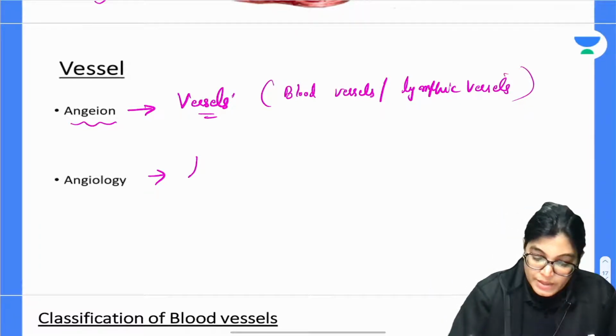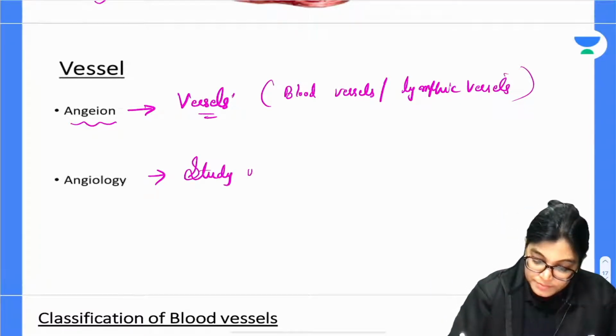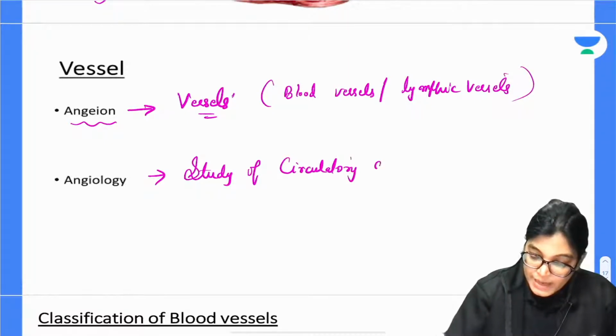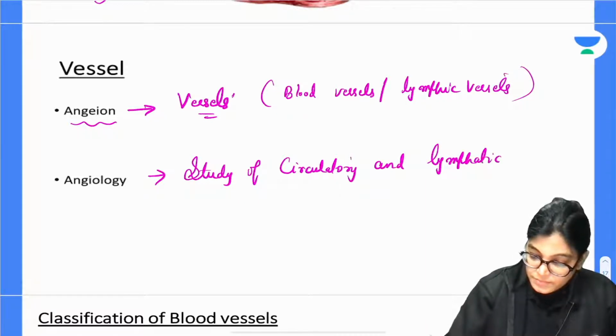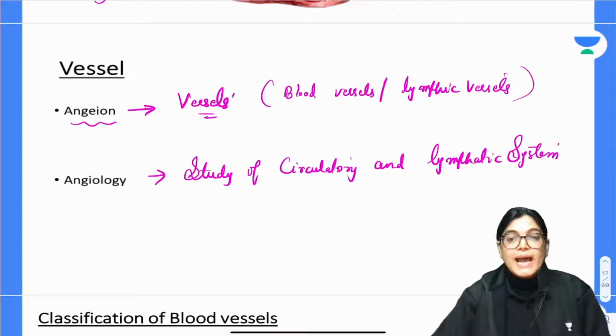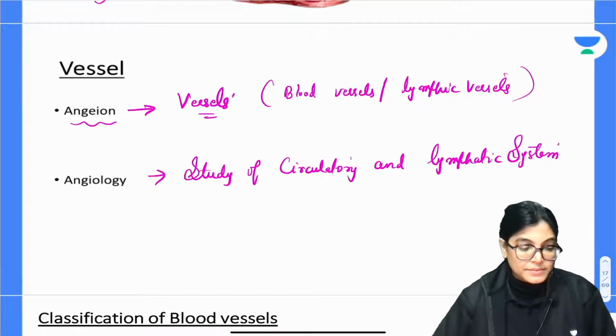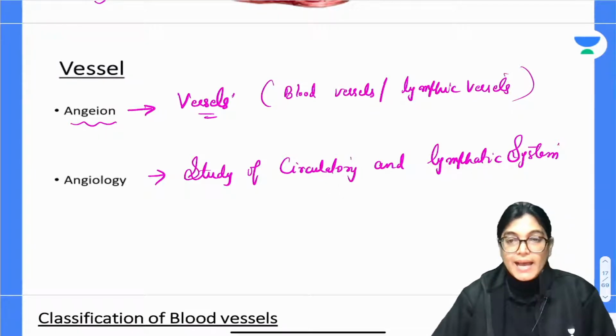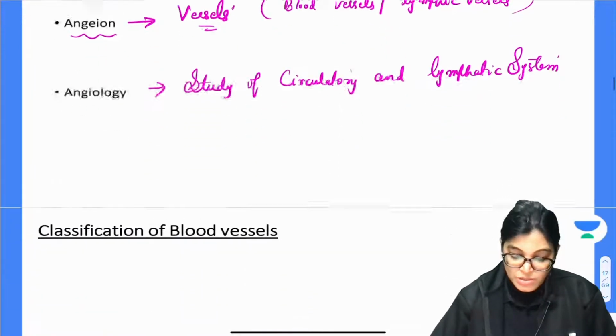So write down: study of the circulatory and lymphatic system is called angiology. Okay, if any of the students has any doubt, they can write in the messages.